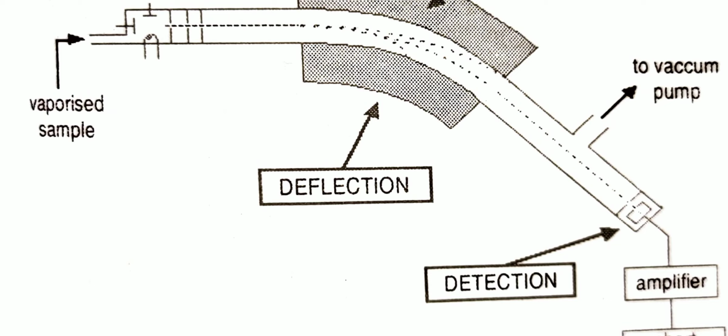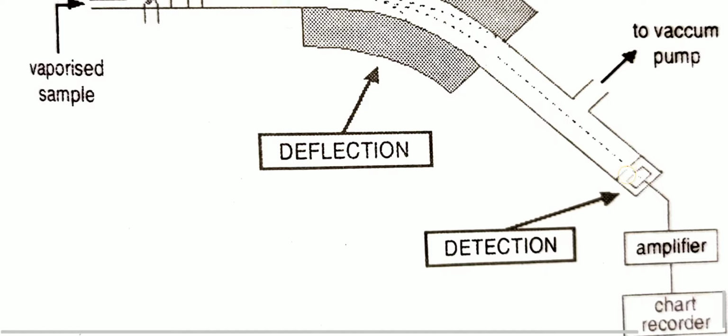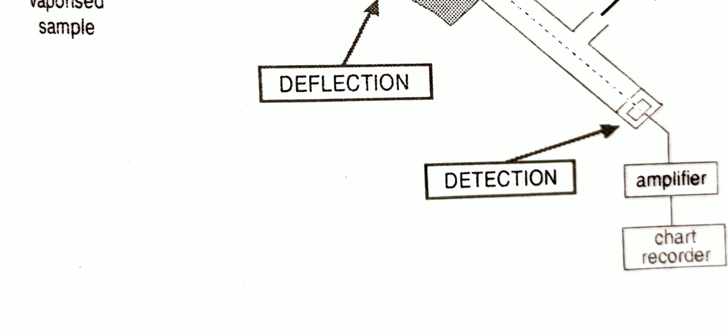Again, these ions go to the amplifier. Here the amplifier is attached to a computer for analysis, that is, a chart recorder. So the mass spectrometer undergoes 4 steps.